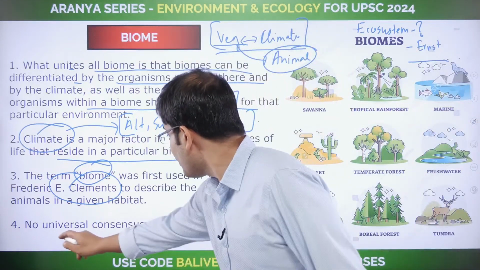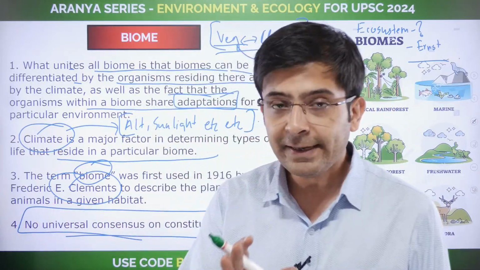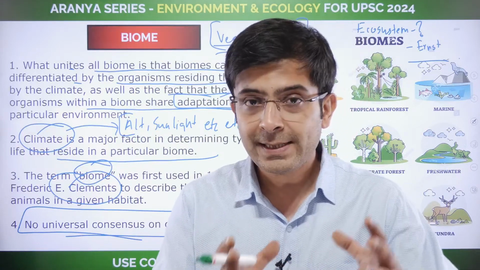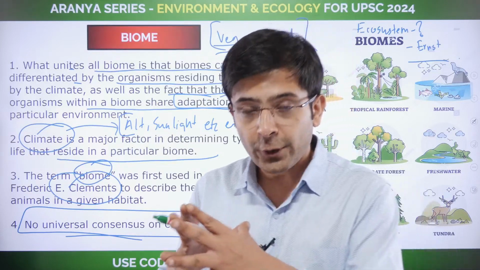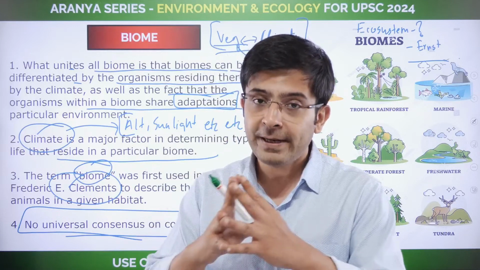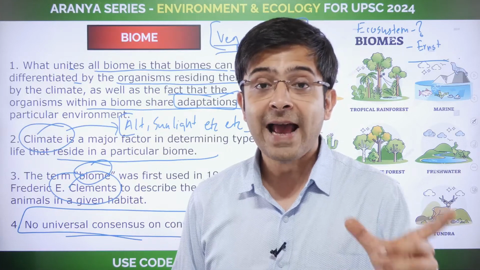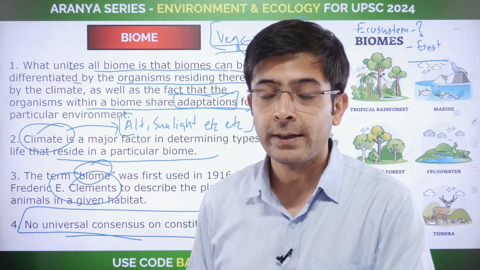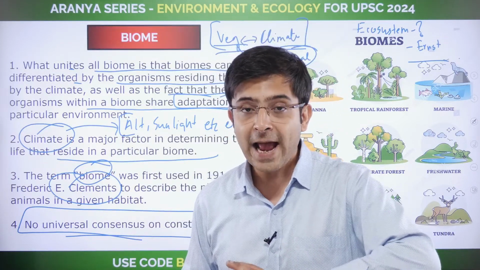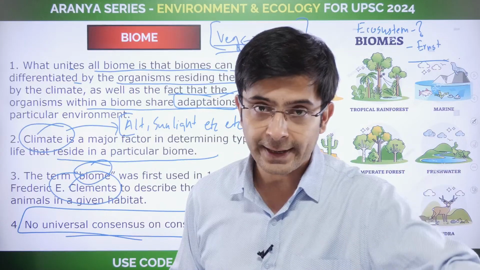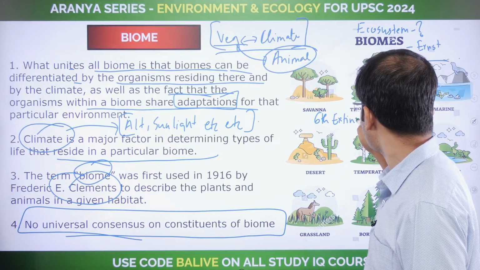Okay. Now, there is no universal consensus on the constitution of a biome. Please understand this. Most scientists would tell you that a biome has to do with the animal life and the plant life. But the new age scientists are of the opinion that a biome cannot be defined until you include human beings in it. That the anthropological angle has to be included when you are defining biomes. Because the anthropological intervention is so high that you are looking at the 6th extinction event that has been spoken about.